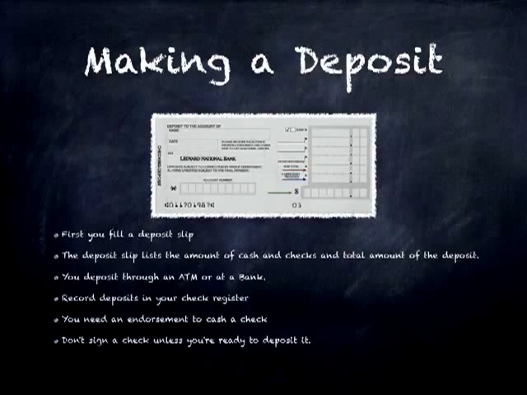To deposit cash or a check, fill out a deposit slip. The deposit slip lists the amount of cash and checks and the total amount of the deposit. You may deposit at a bank or through an ATM. After making a deposit, record it in your check register. To cash a check, you need an endorsement. An endorsement is the signature of the payee on the back of the check. Don't sign a check unless you're ready to deposit or cash it in. Write "for deposit only" in case it gets stolen.